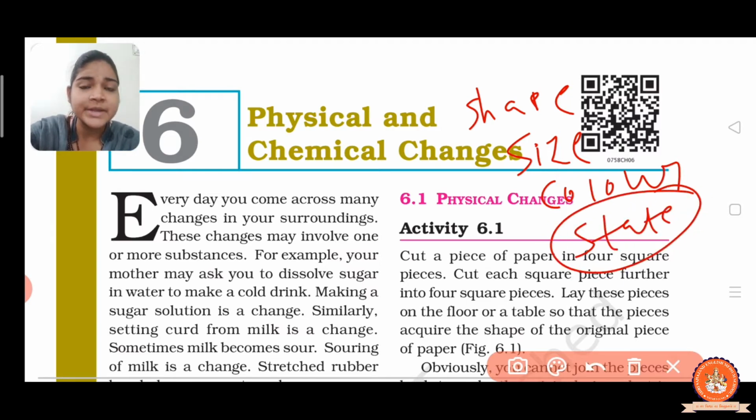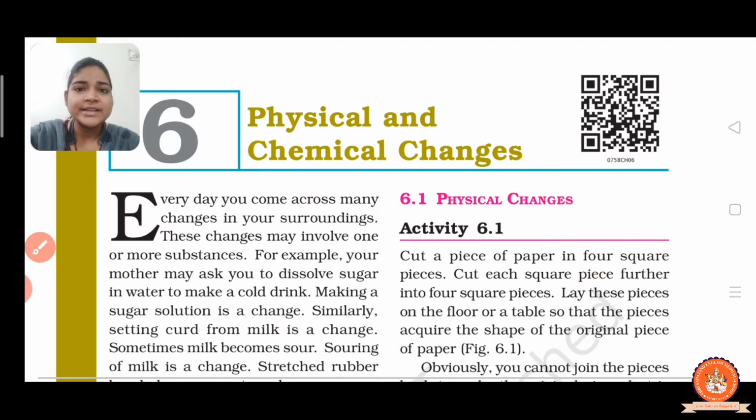Here state means what? There are three types of physical state, that is solid state, liquid state and gaseous state.